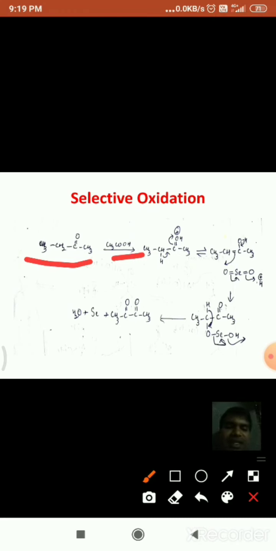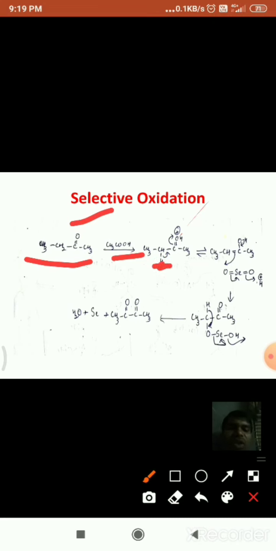Acidic condition means it releases protons. The protons attack the oxygen, so that oxygen gets a positive charge. Next, what happens? See here, the removal of a proton.